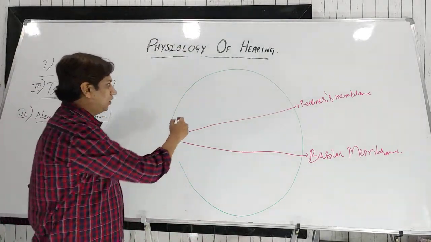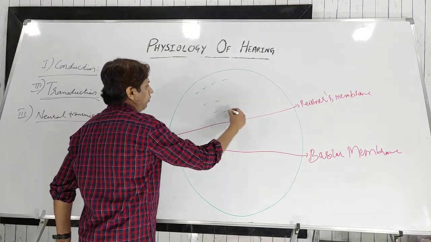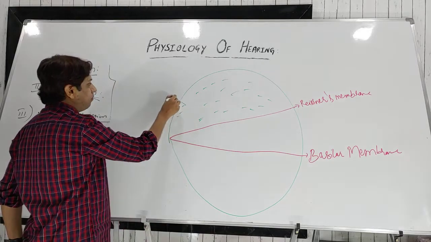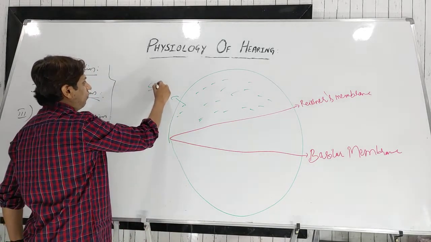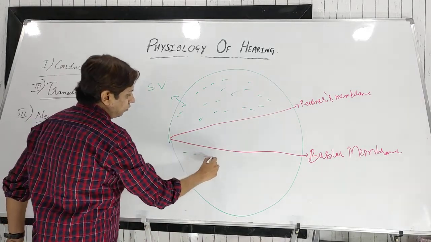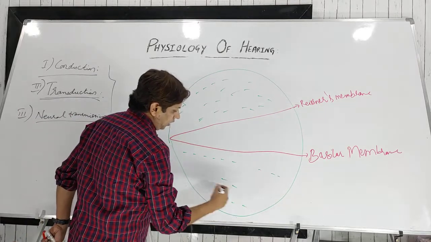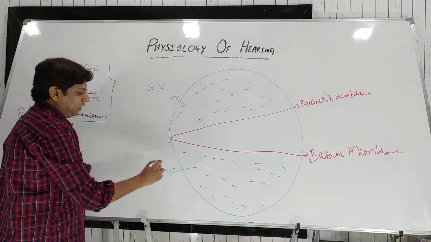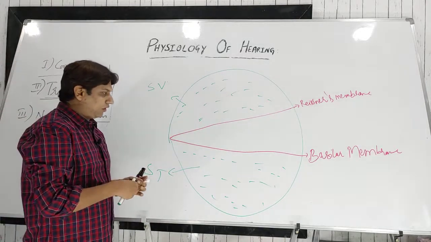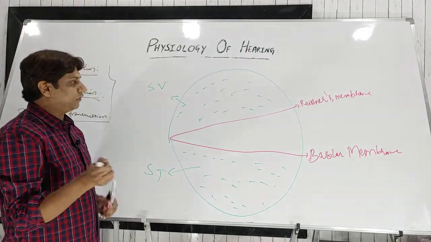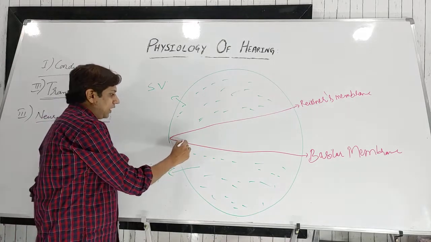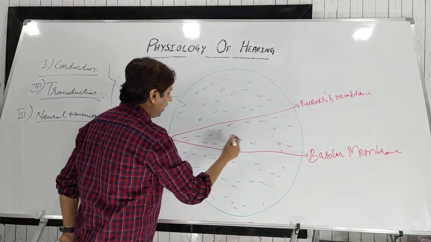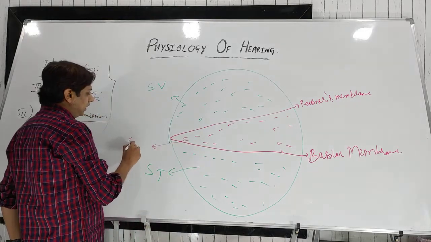The first compartment is filled with a fluid known as perilymph, and it is known as the scala vestibuli. This lower one is also filled with perilymph, and it is known as the scala tympani. The middle one, between Reissner's membrane and the basilar membrane, is filled with a fluid called endolymph, and it is known as the scala media.